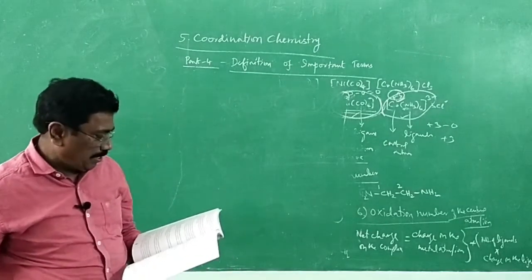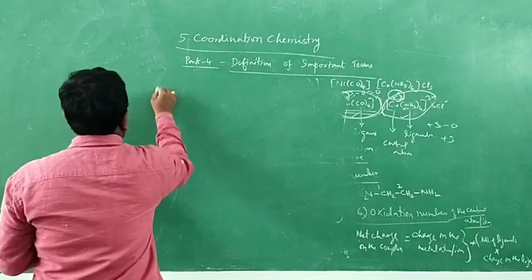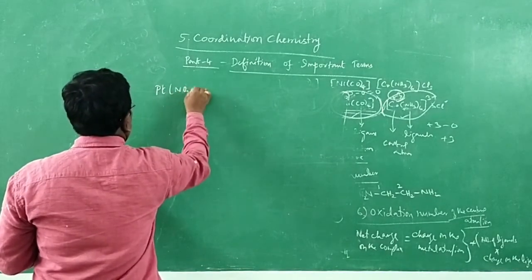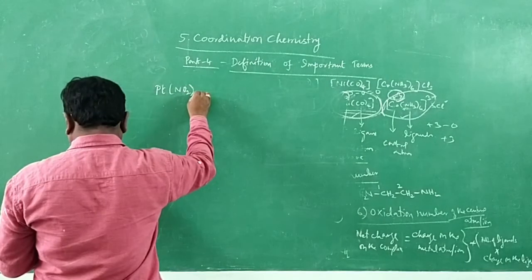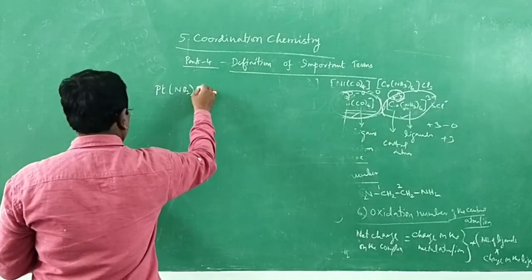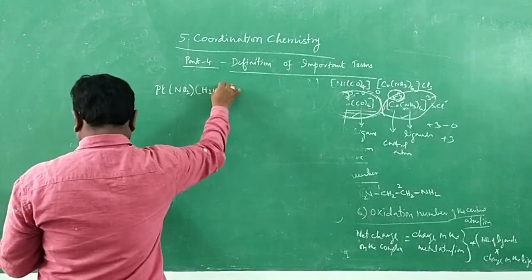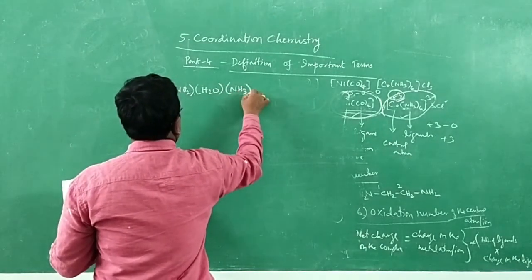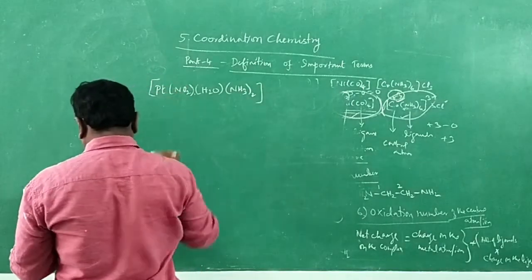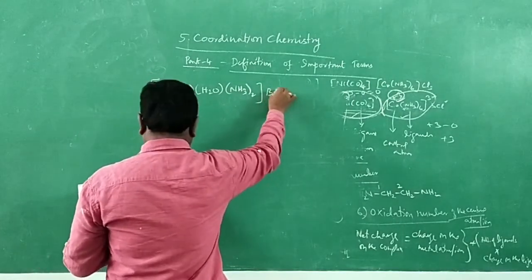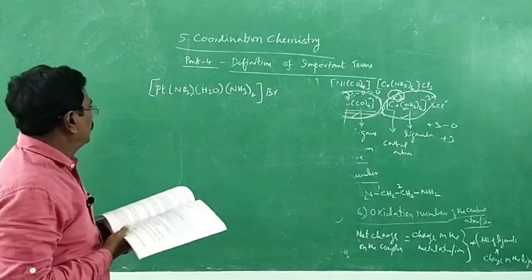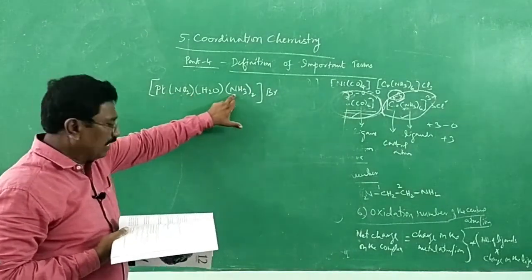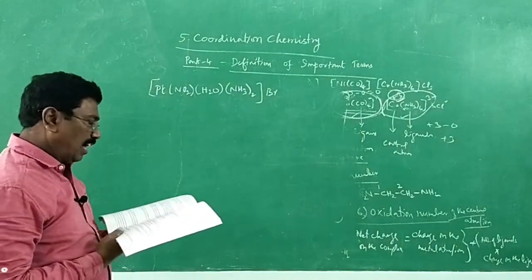Be very simple. You are given a complex: Pt, platinum, NO2, nitrito, aqua H2O, ammonia, amine. All those names I will be saying a little bit later. The names will be mentioned in a different manner, and I will be discussing them in the next class. It is called nitrito, aqua, amine. This is the complex. Identify the following.